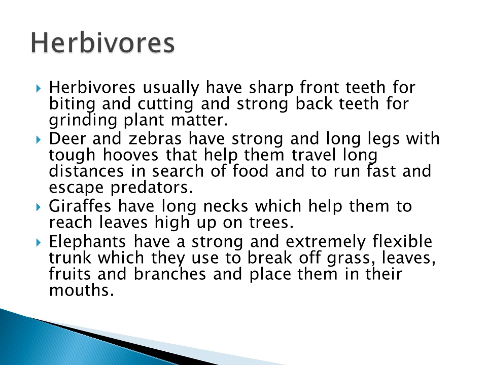Herbivores have sharp front teeth because they eat only plant products. For biting and cutting, they need sharp front teeth. And how are they living in the forest? Deer and zebras have strong and long legs.